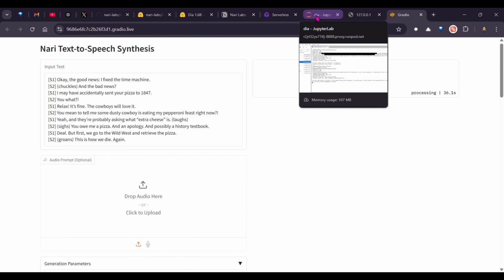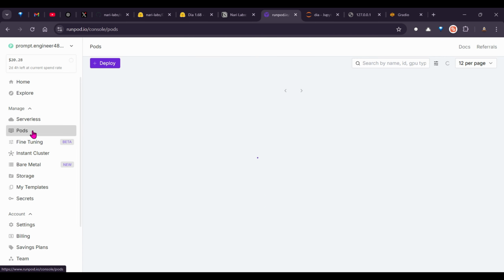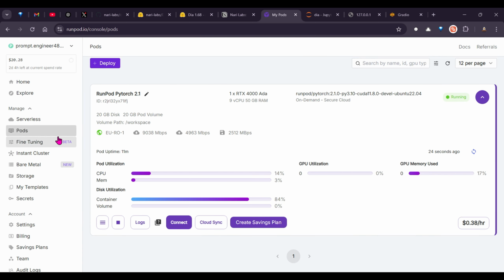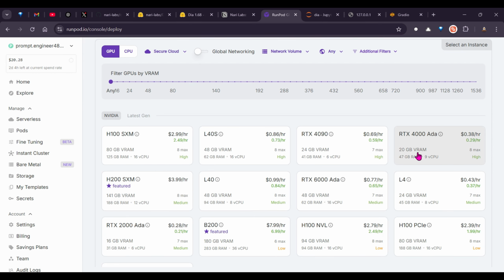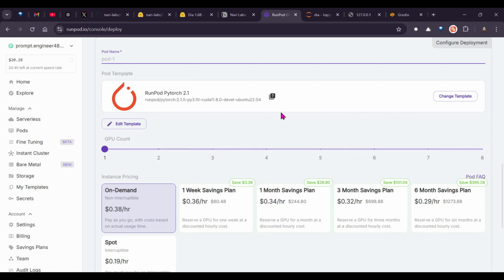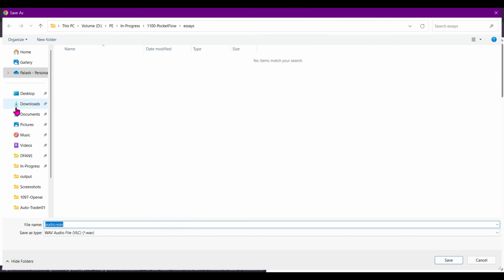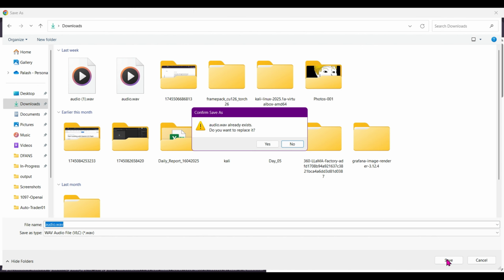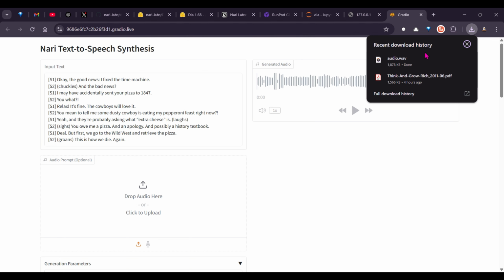Now this GPU that I'm using is, I believe, a 20 GB GPU. Let's go and have a look at the 4080A. So you can go to pods here, and you can see that it's 20 GB VRAM. So this should work. Let's see. Okay, I think this is done. So you can download this, or you can run from there itself, but I'm going to download this and play it from my device.